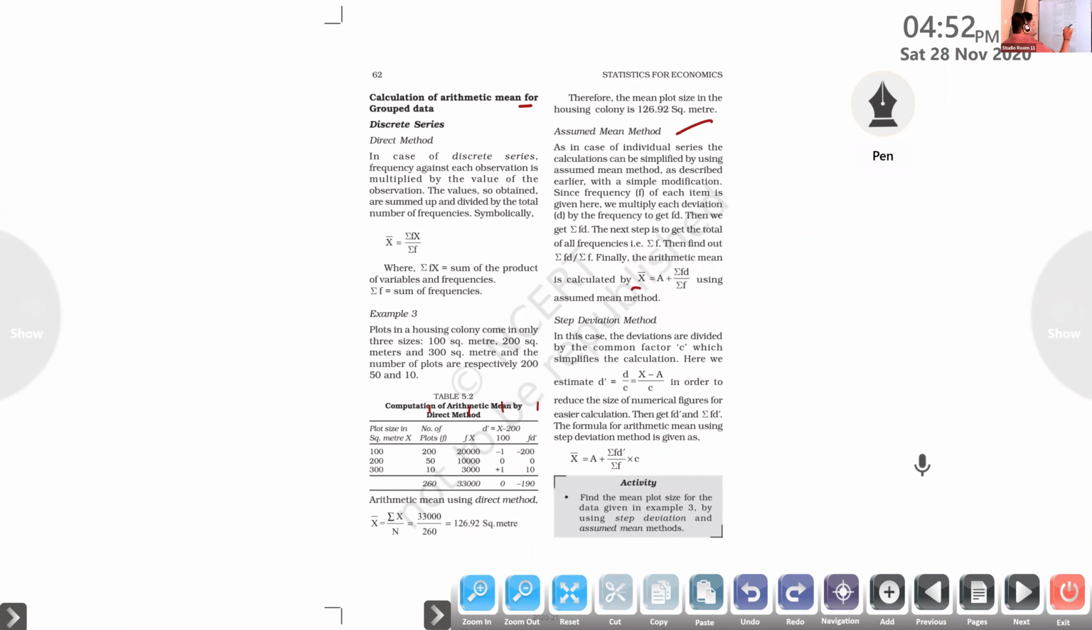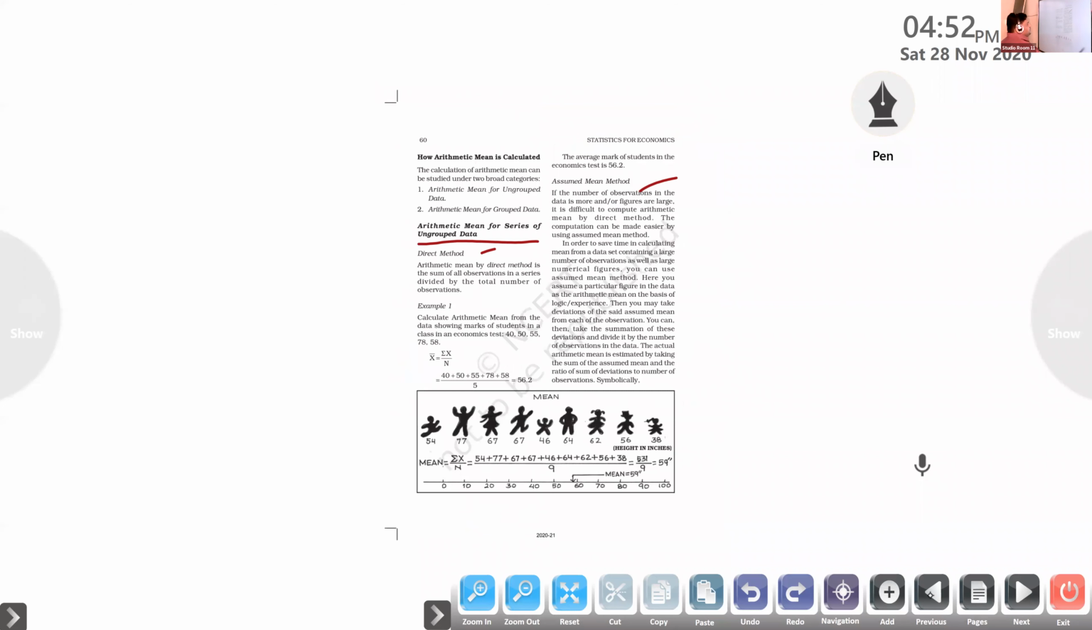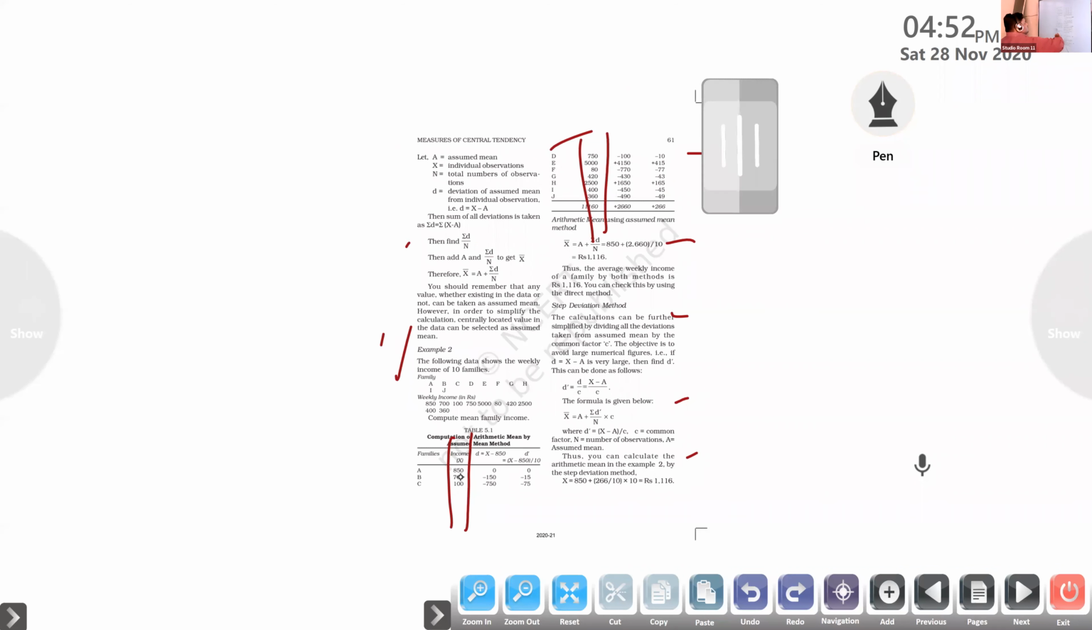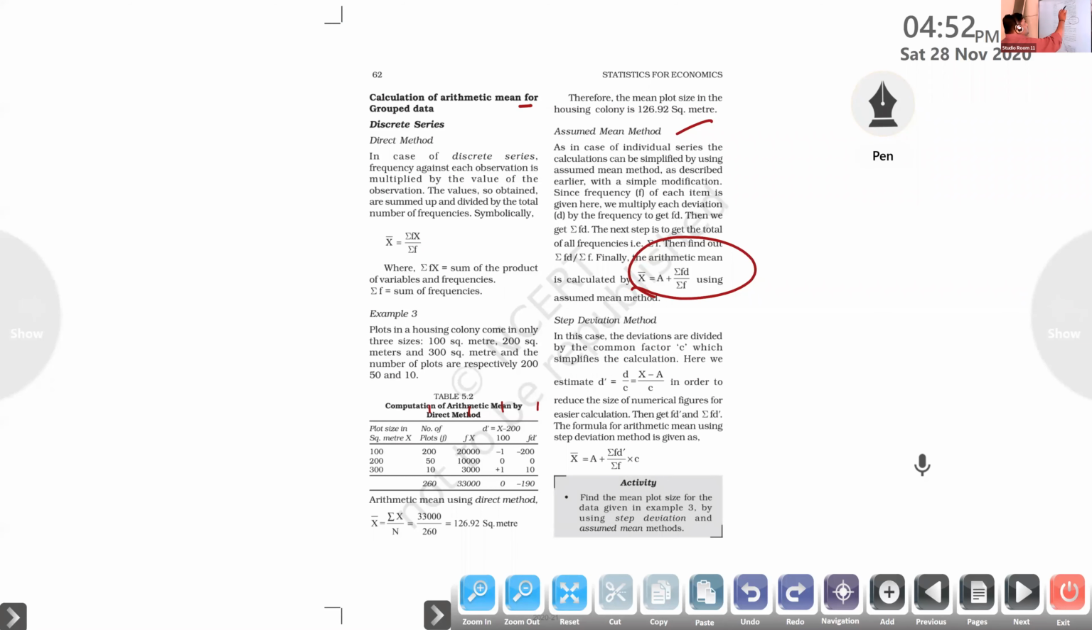Okay, so this is the equation. Use this equation. Almost the same method which we used earlier, keep it in your mind and apply that here. That's the assumed mean method. One difference is that we want to find the sum of f here, and fd.